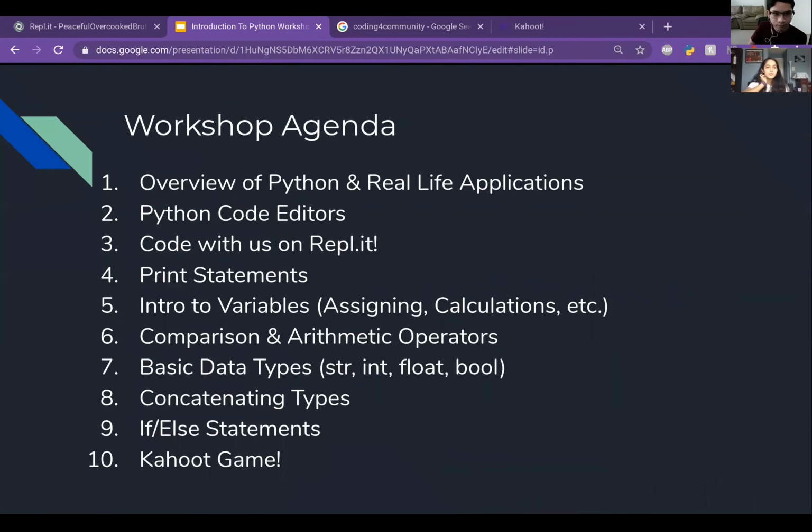All right, so today in our workshop, we'll be going over around 9-10 things. First up, we have an overview of Python and real-life applications. Then we'll go on to learning about Python code editors. And you guys will also be able to code with us on REPL.it, which I'll go over later on. For Python, you'll be learning print statements, intros to variables, comparison and arithmetic operators, basic data types, concatenating types, and if and else statements. And at the end, if we have time, we will go to a Kahoot game, so you guys can review what you've learned so far.